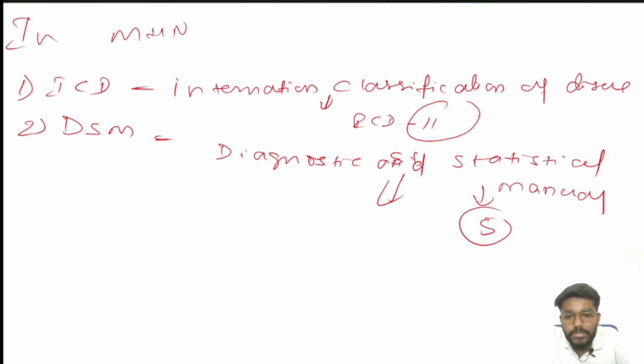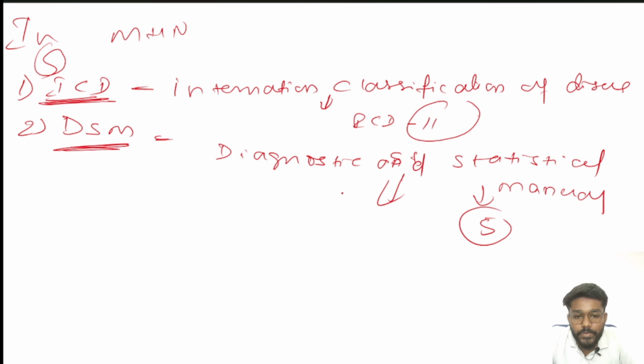You can put a question mark here. They will ask the full forms of these two. What is ICD? International Classification of Diseases. What is DSM? Diagnostic and Statistical Manual. For personality disorders, only DSM gives a classification. According to DSM, there are three clusters of personality disorder.